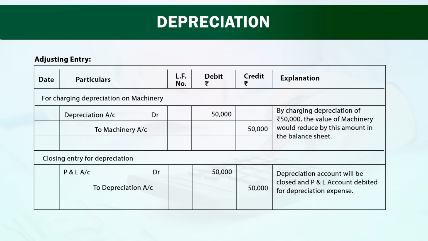Depreciation is our expense and it is to be transferred to profit and loss account. So P&L account will be debited and depreciation account will be credited. So ultimately what will happen? In the initial stage we have debited depreciation and in the closing entry we are crediting depreciation account. So depreciation account will be closed and transferred to profit and loss account.